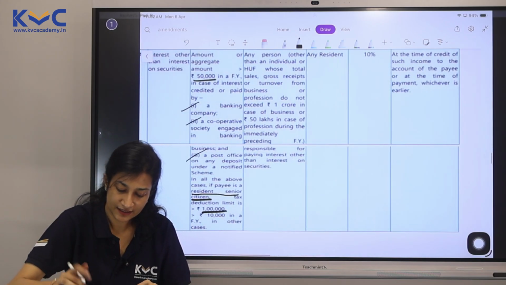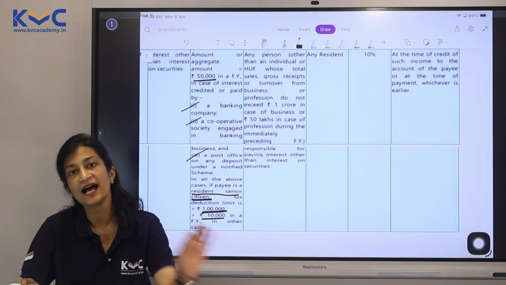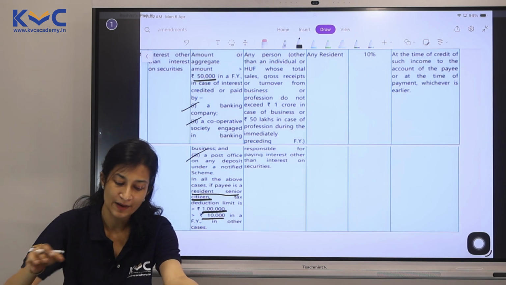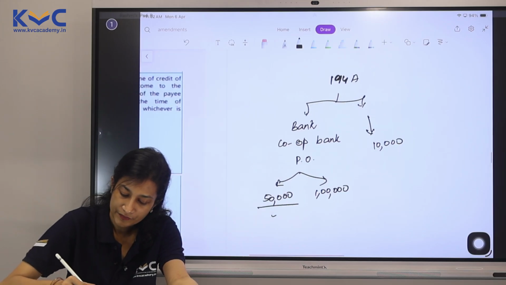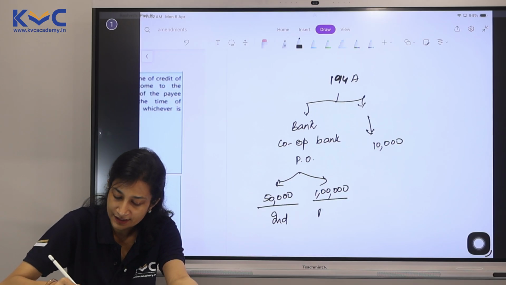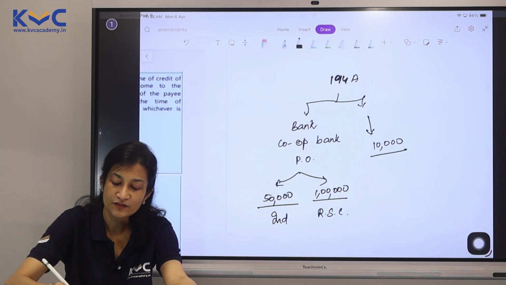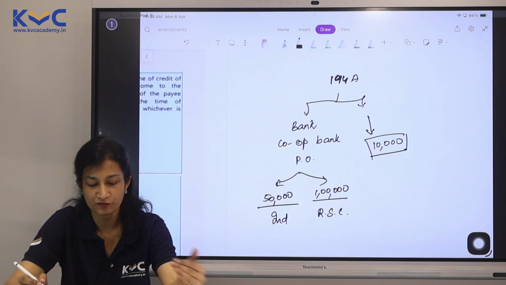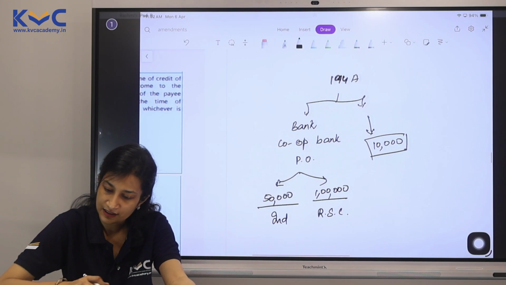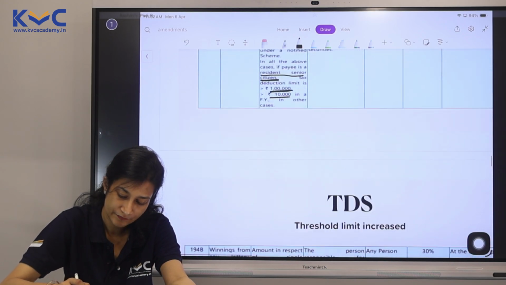Please note, this is your change, okay? 10,000 for any other case other than bank, cooperative bank or post office. So this is for a regular individual, this is for a resident senior citizen, and this is if the payment is done by any person other than bank, cooperative bank and post office. This is as far as 194A is concerned.